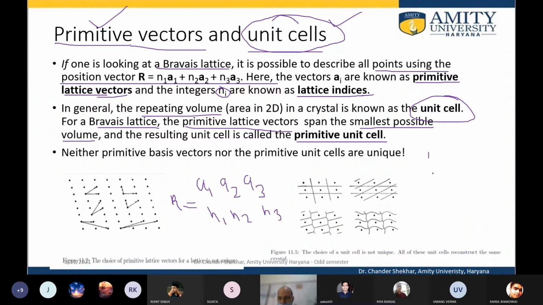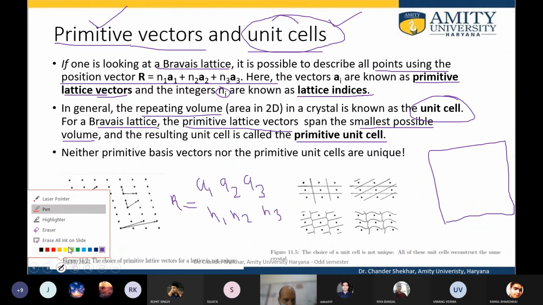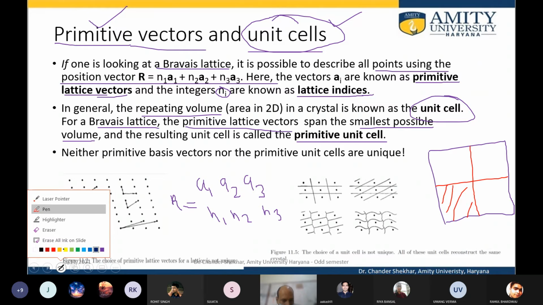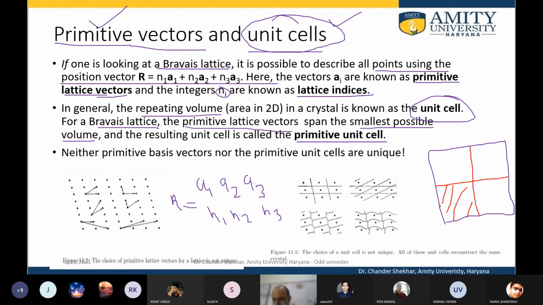So unit cell, for example, I am trying to construct this wall. Okay, ये wall अगर construct करनी है, so I can have this as the unit cell. I can repeat this along x and y direction 4 times, and I can have the wall constructed. Or, there are multiple ways through which this can be done.